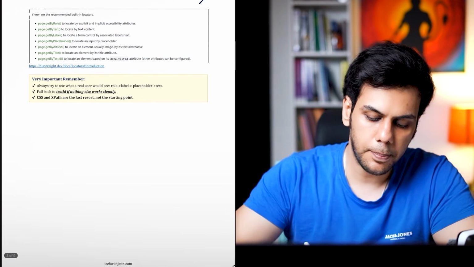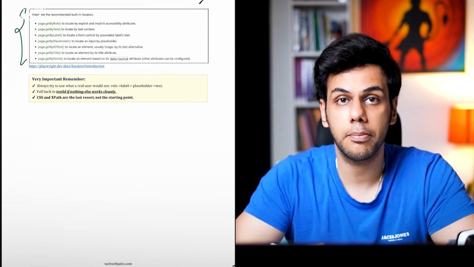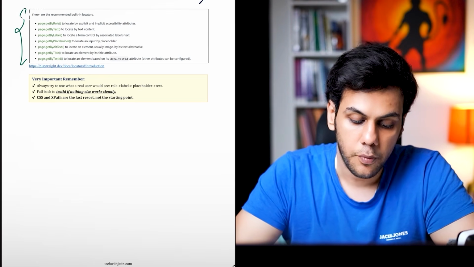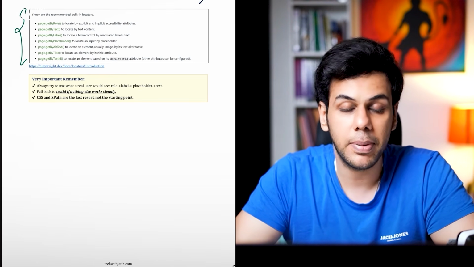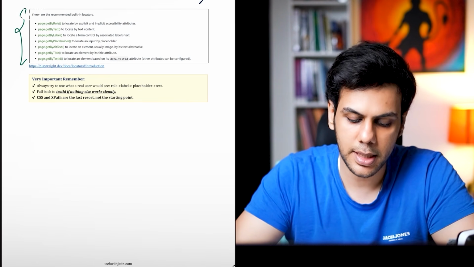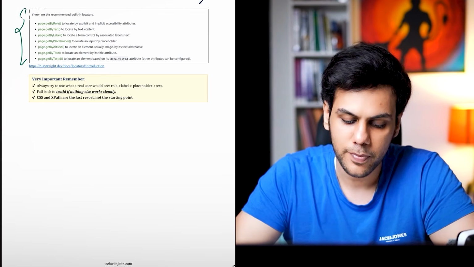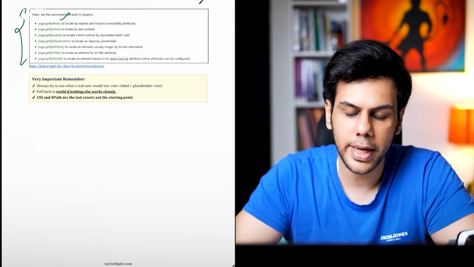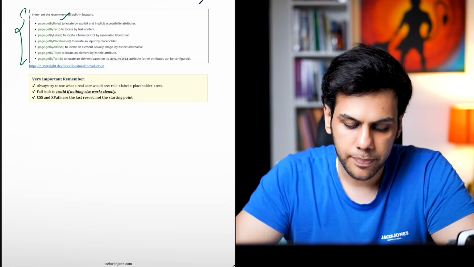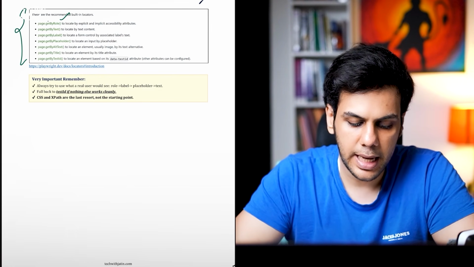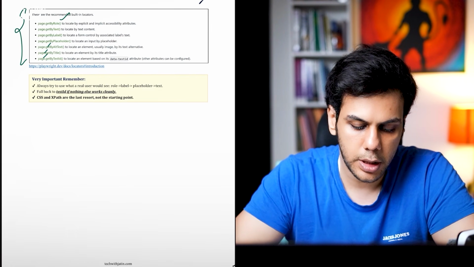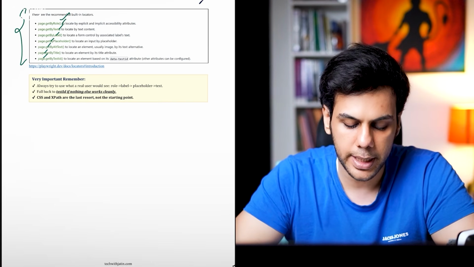Now, this particular part I have taken from the main Playwright website itself, where they are talking about the recommended built-in locators. This is just for your proof. They are telling you to go and use getByRole first. And over here, they have highlighted 1, 2, 3, 4, 5, 6, 7 locators.